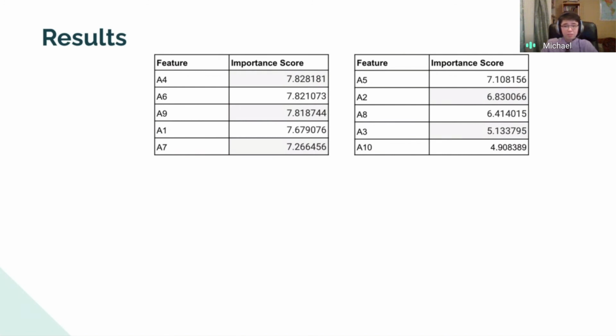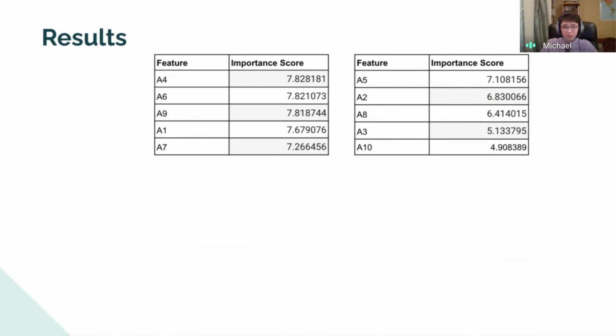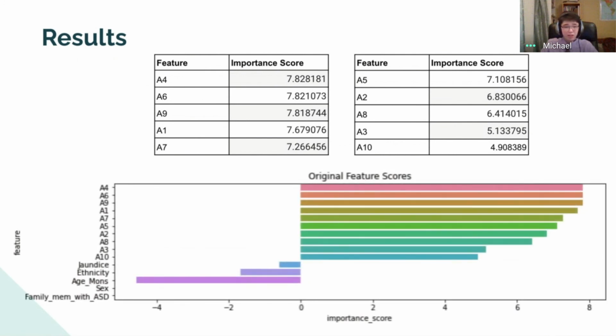Here we show the features and the importance scores of the 10 most important features calculated. So for each feature, you had the corresponding importance score, and they're arranged in order from least importance to greater. In this figure, this is the bar graph representation of the calculated importance scores of each feature included in training and testing models.